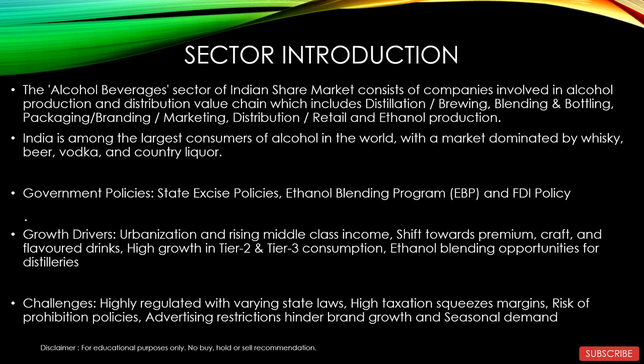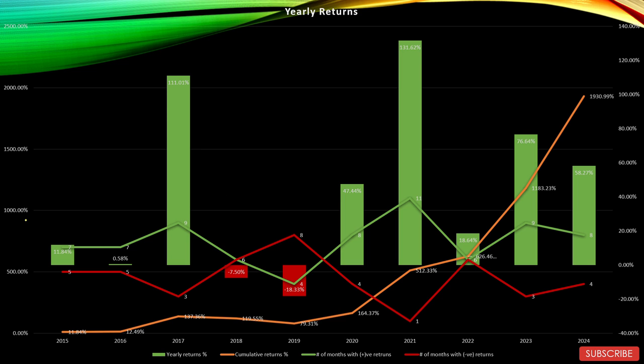So now, in order to identify the trends in this sector, I will present two graphs. They are the end result of my analysis of the share price movement of the last 10 years of the top 10 companies of this sector. The top 10 companies of this sector comprise 3 large cap, 1 mid cap and 6 small cap companies. The first graph will show the yearly returns, whereas the second graph will show the monthly returns. So let's start with the first graph, which is the yearly returns graph.